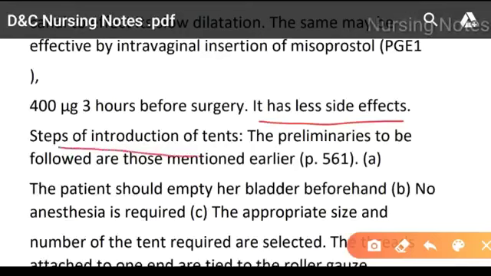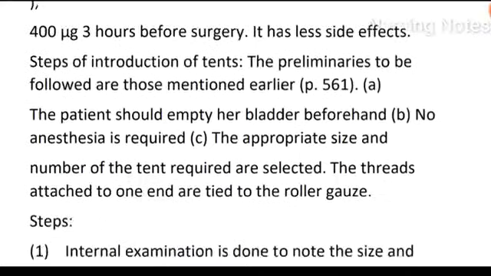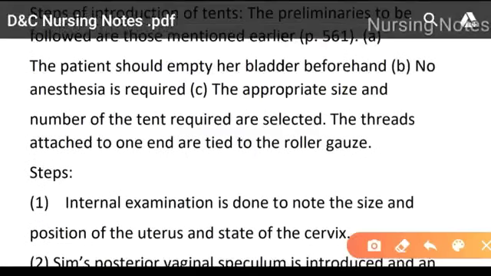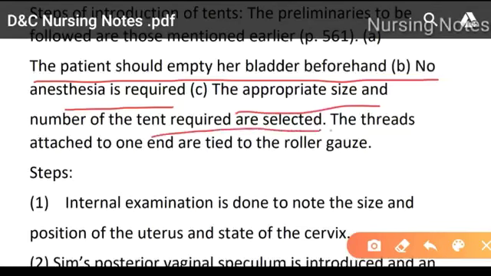Steps of introduction of tent. The preliminaries to be followed are those mentioned earlier. The patient should empty the bladder. No anesthesia is required. Third, tents of appropriate size and number as required are selected. The thread attached to one end is tied to roller gauze.